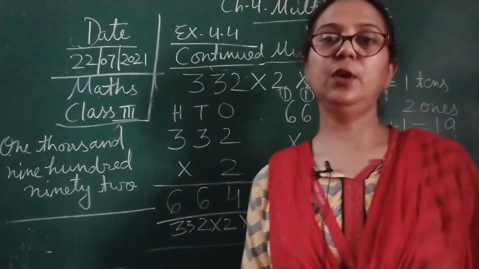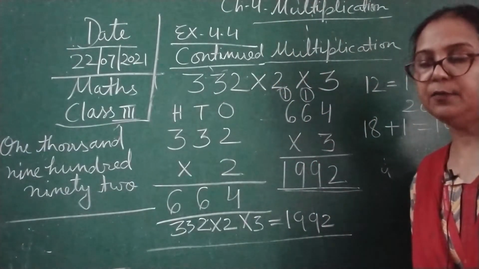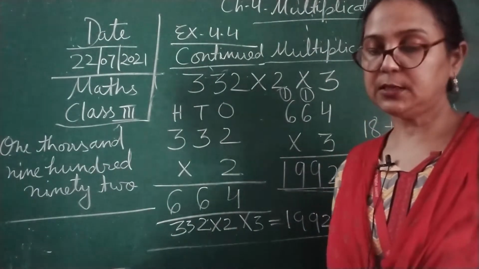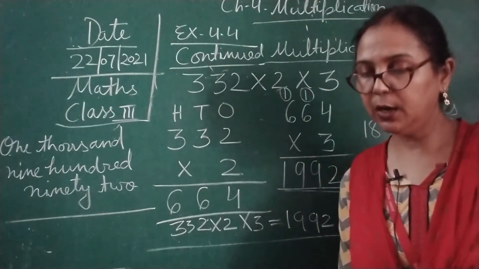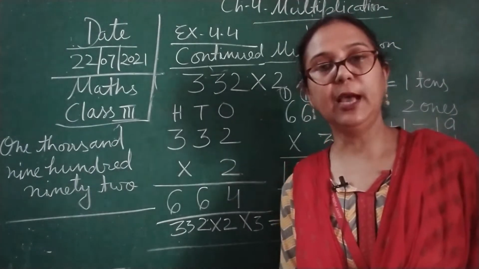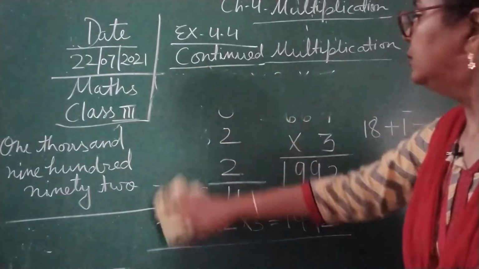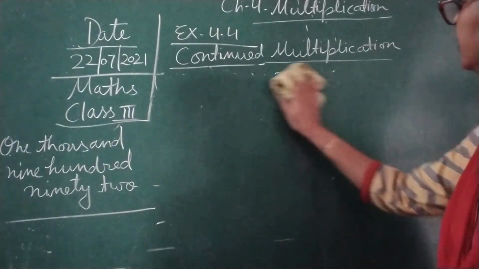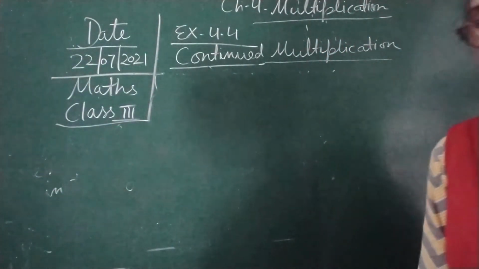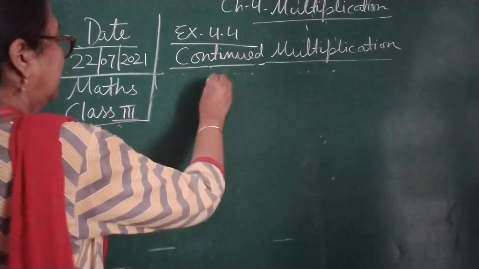Now I am going to give you one more example for that continued multiplication. After that we will start our exercises. Okay, there are a few questions in your exercise number 4.2. Before going to do that, we will do one more example. Now here children, I am going to write one more example, that is example number 3.